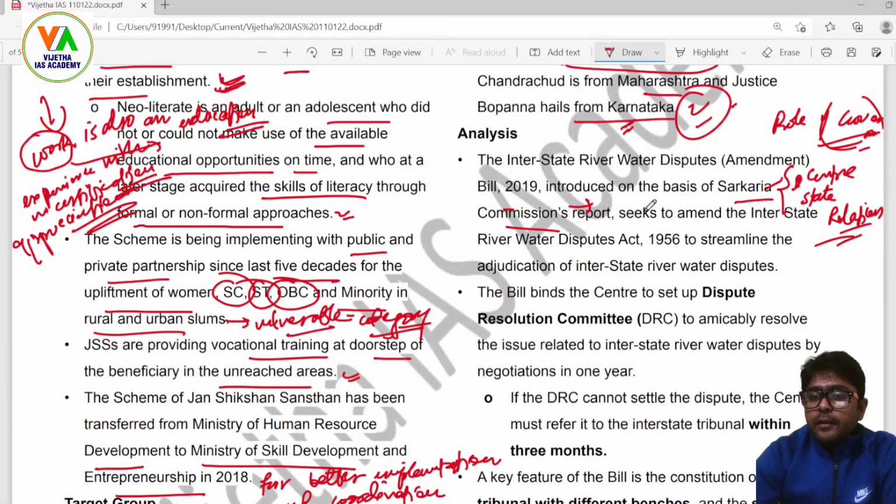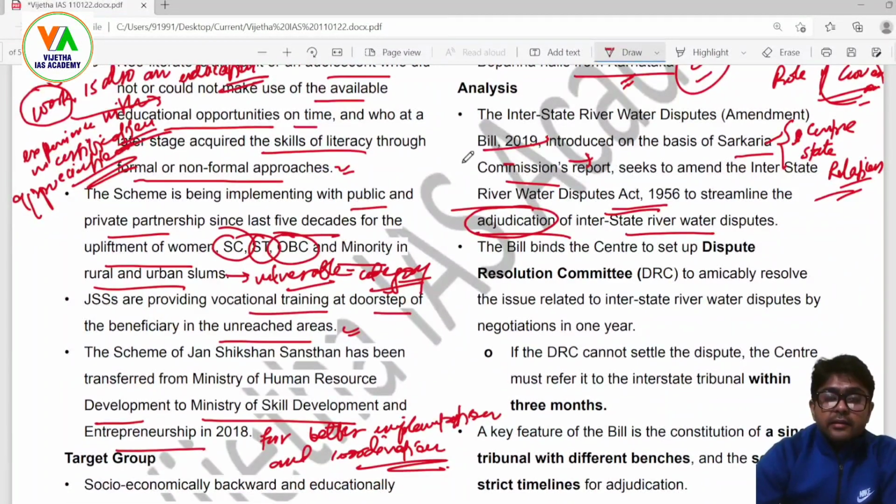Now, this amendment Bill 2019 seeks to amend the Interstate River Water Disputes Act 1956 to streamline the adjudication of interstate river water disputes. Adjudication, ADR mechanism. That means that these disputes are resolved amicably in the shortest possible period of time without lying as a file with the central government or with the high courts or supreme courts for that matter, or other tribunals.